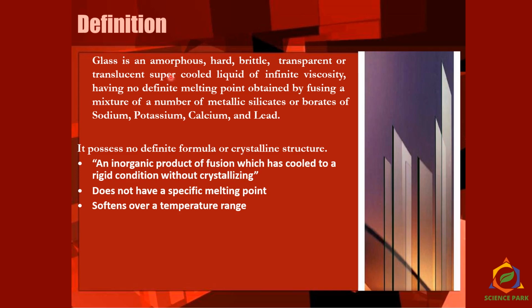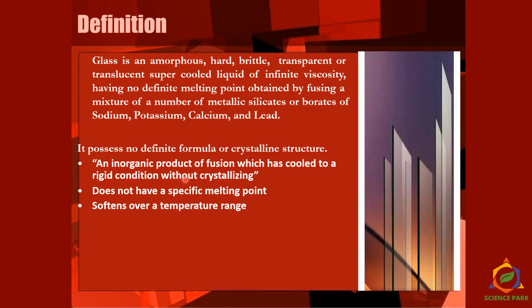So it is amorphous. Have you ever seen crystals of glass? No, it's always very transparent. Unless something is very amorphous, it cannot be very transparent. Glass has the unique property of being amorphous and transparent. It possesses no definite formula or crystalline structure because we can add something for colors, and we'll get to know one by one as the video proceeds.